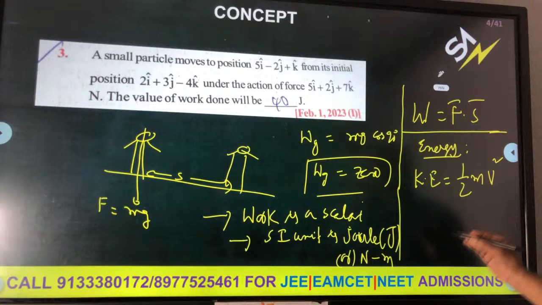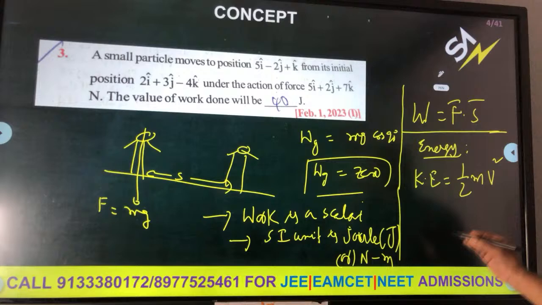Work done on BC is mg sin theta into 2x, because work done is force into distance, and the force here is only mg sin theta, because it is a smooth plane. BC means 2x, and this is x. This is A, and this is rough, so mg sin theta and the friction force both will be there.